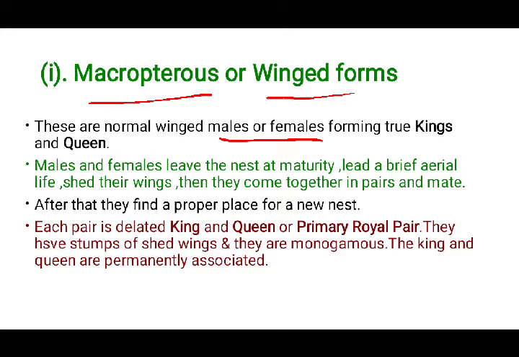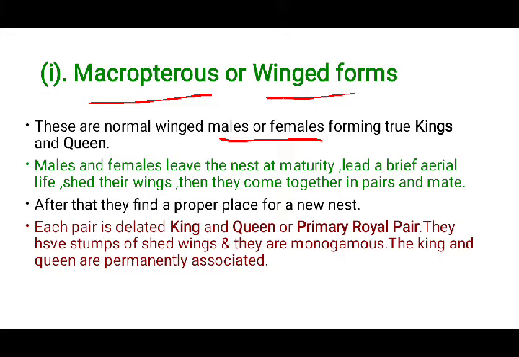You may have seen that usually during rainy season, these kings and queens which are present in the different nests start to fly over from their nest, and that is called a nuptial flight, where male and female forms come together and they mate.